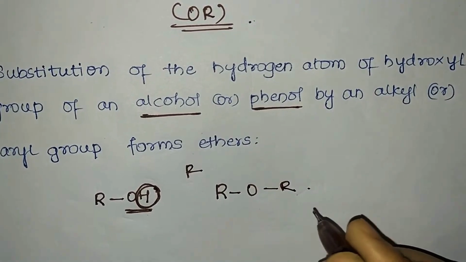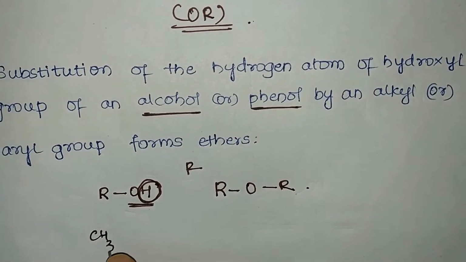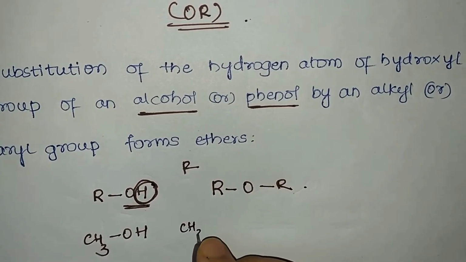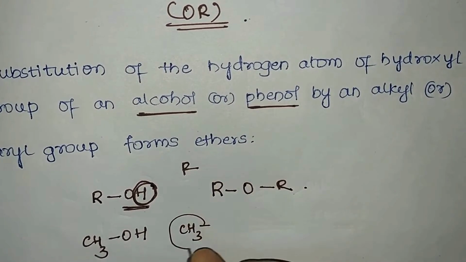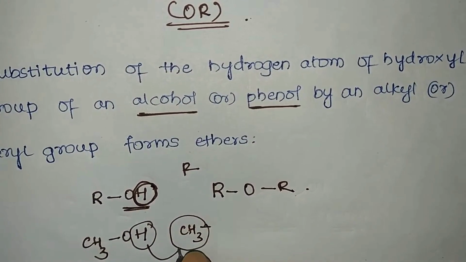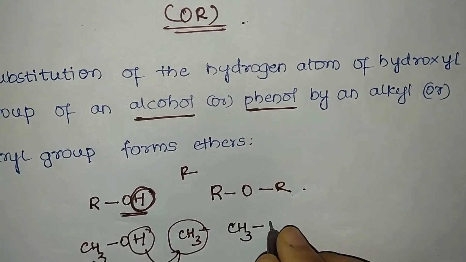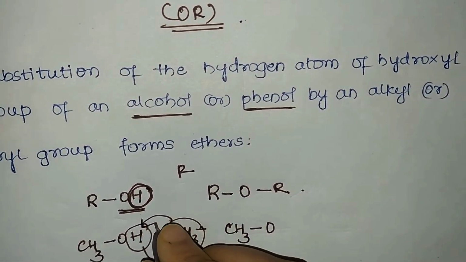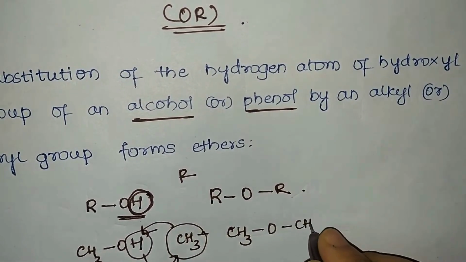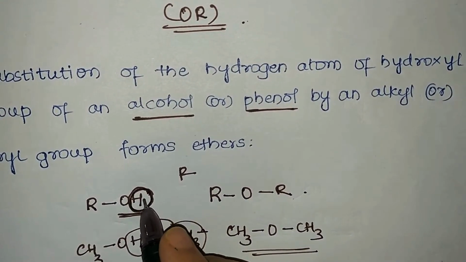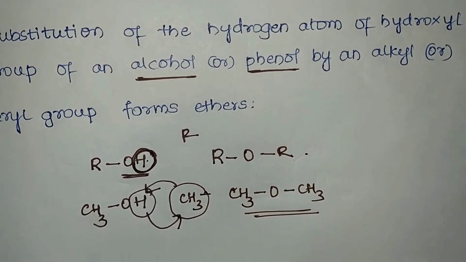We'll take one example to understand it. So we'll make use of CH3OH. We'll replace the hydrogen atom by another alkyl group, that is the methyl group. So when H is replaced by CH3, CH3 goes to the place of H. So what we get? CH3OCH3. So it is nothing but what we call ethers.